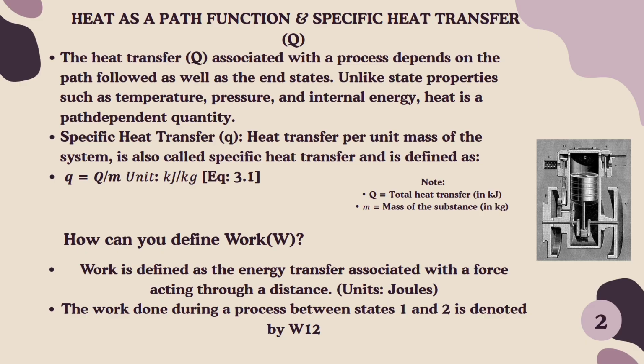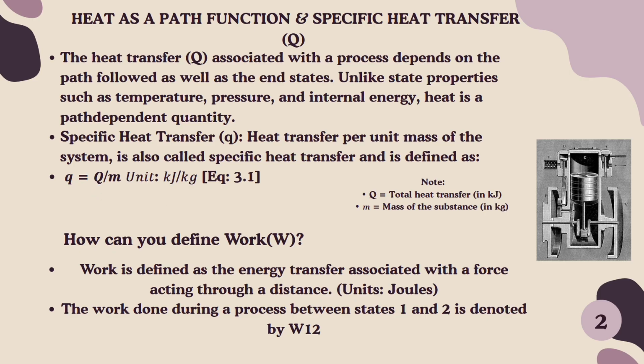Specific heat transfer. The definition of specific heat transfer is the amount of heat transferred per unit mass. We also have a formula for this: q equals Q over m, where m, small, is the mass of the substance in kilograms, and Q capital represents the total heat transfer in kilojoules.